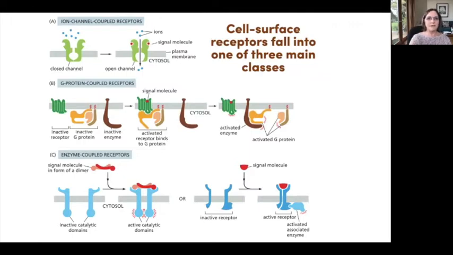I'm not going to really talk about these because we haven't really talked very much about ion transport across membranes. If you're interested in neuroscience, that's obviously a super important mechanism of signaling, but it's also important in many other cell types where an extracellular signal will open channels in the membrane and allow ions to come in. And then the ions act as sort of a second messenger to induce changes within the cell.